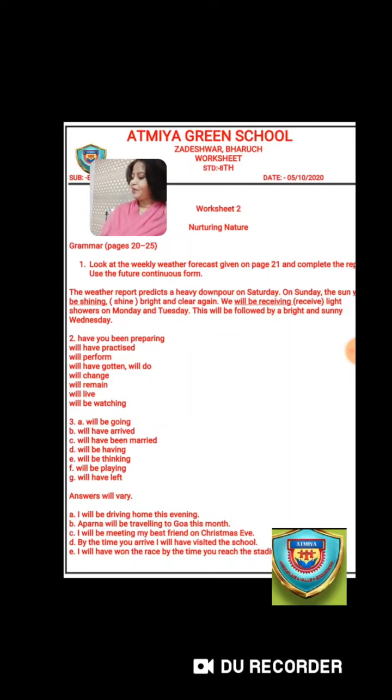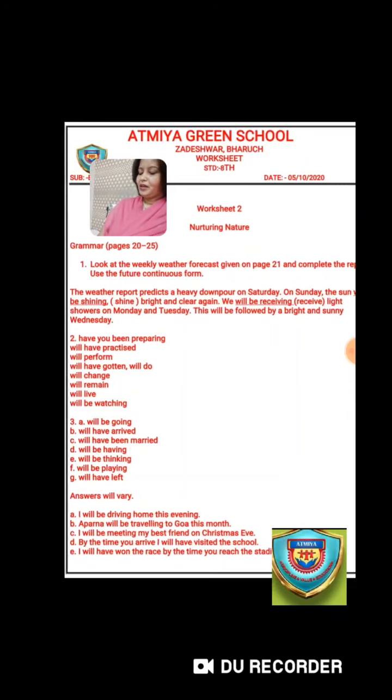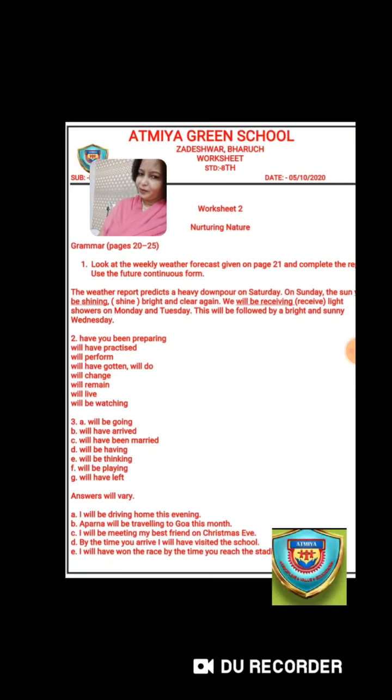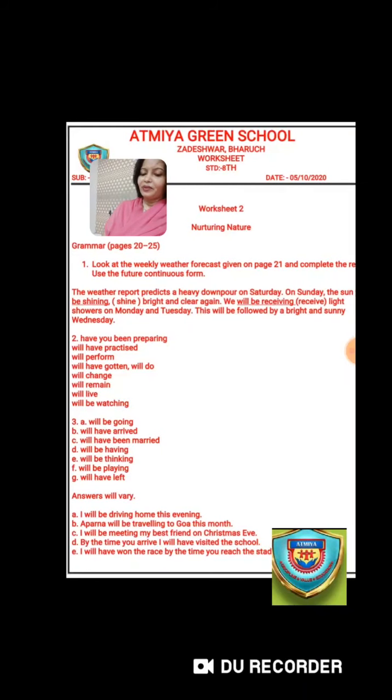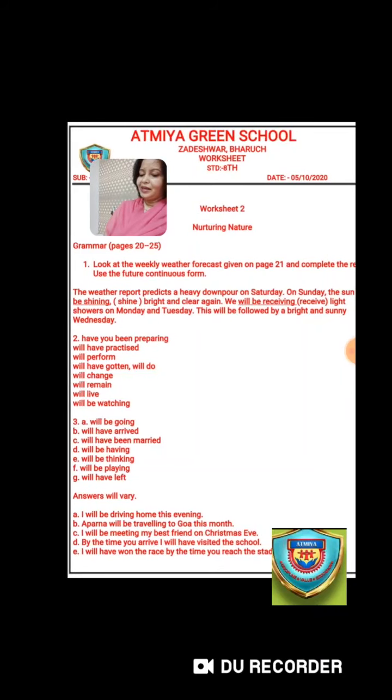continue for some time, to describe an action in the future that takes place habitually or usually every day, or to predict the future trends, or to ask questions about what someone intends to do. Okay, and in future perfect form we signify an action that will be finished at some point in the future. This action will be completed before something else happens in the future, or else it will be finished by a certain time.